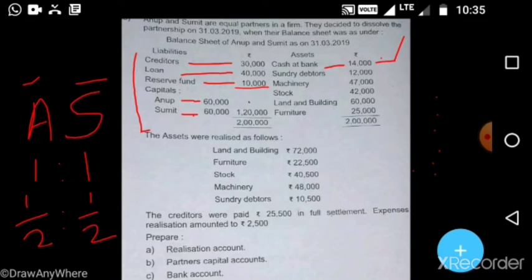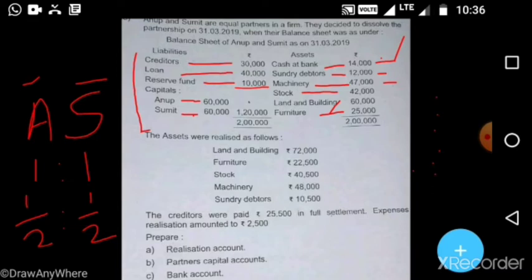Next is sundry debtors, 12,000. Next machinery 47,000, stock 42,000, land and building, and furniture 25,000.